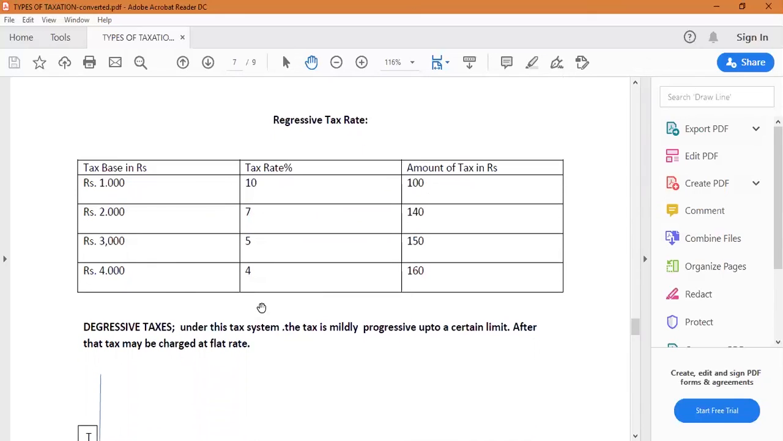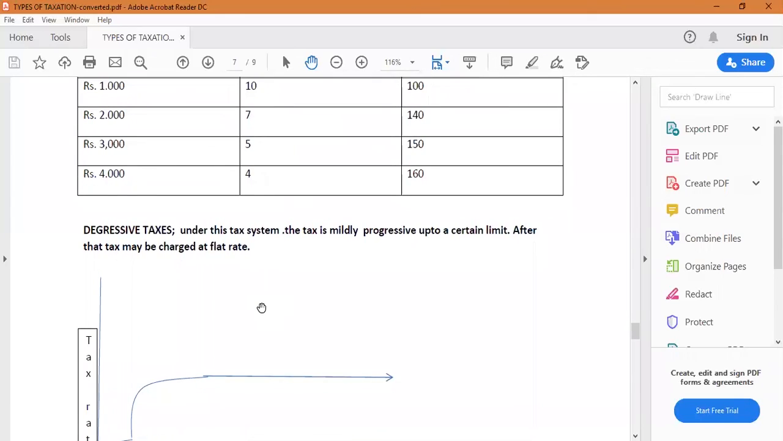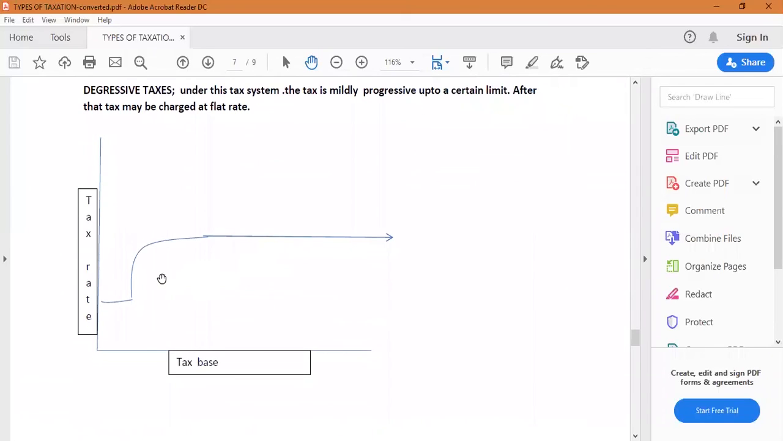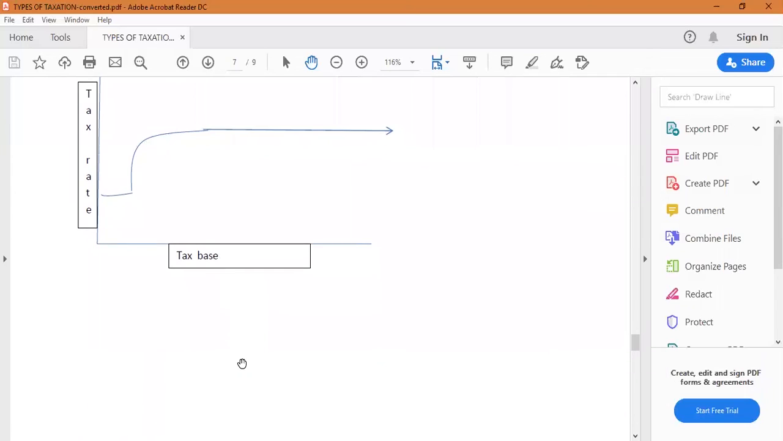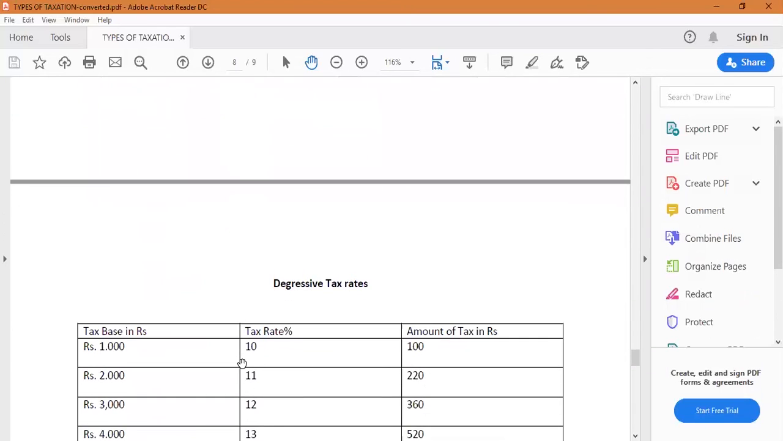Next we'll go to the digressive taxes. Under this tax system, the tax is mildly progressive to some extent, that is, up to a certain limit. After that, the tax may be charged at a flat rate. You see this diagram: to some extent the tax rate will be progressive, after that proportional. That we call digressive taxes. So that is given in a diagram and table.